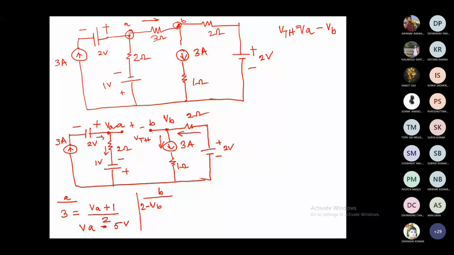So 2 minus VB divided by 2 is equal to again 3 ampere, because through this branch it will always be 3 ampere as it has a constant current source. In the lowest branch, the current will not flow between the two loops. The connection is there, but current will not flow there.